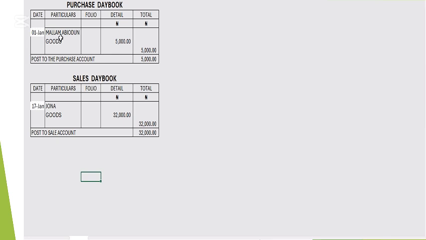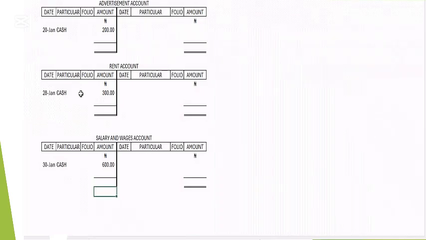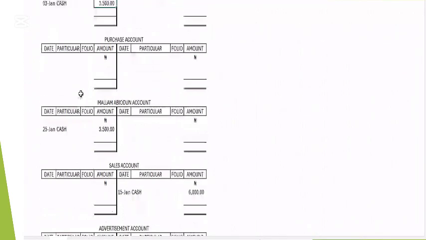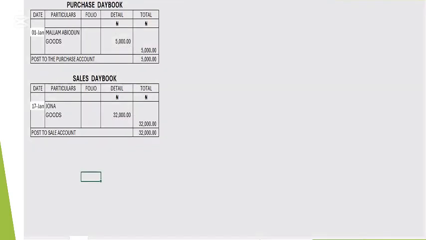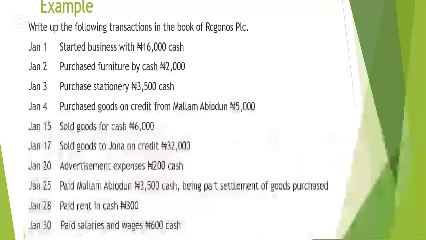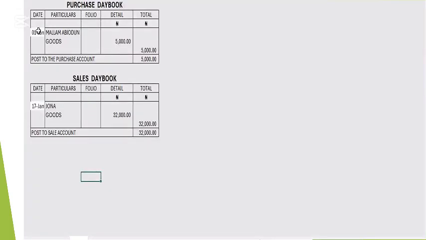We have Malam Abiodun, the person we bought from on credit. So we are owing Malam Abiodun 5,000, while our purchase account receives 5,000. Let's go to our purchase account now. To our purchase account, we are receiving the purchase. How much was this? 5,000. On the first? Let's go to the person and check. Purchase was on the 4th, sorry. It was on the 4th of 1.